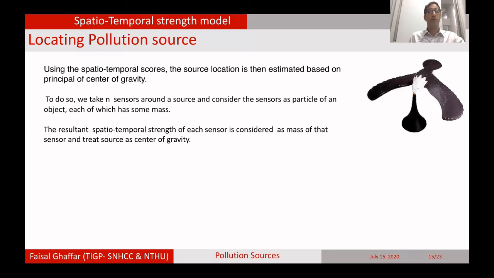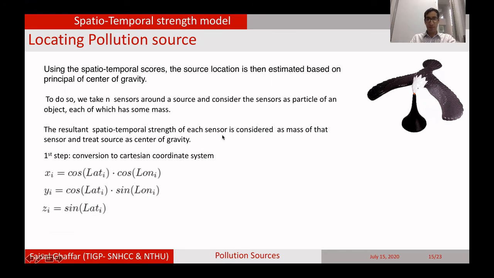So coming to allocating pollution sources. Using the spatial temporal score which we already calculated, the source location can then be estimated based on the principle of center of gravity. To do so, we take n sensors around a sensor and consider each sensor as a particle of an object, each of which has a mass. The resultant spatial temporal strength of each sensor is considered as the mass of the sensor.